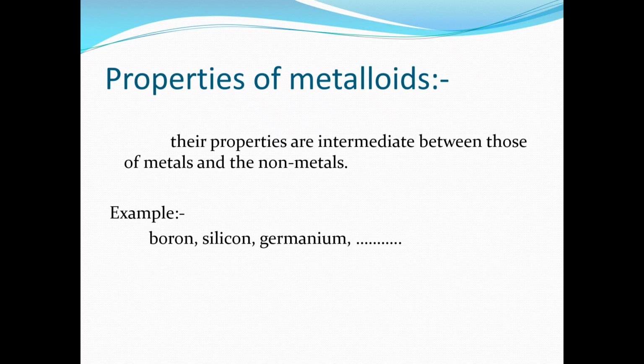The same will be applicable for the properties of metalloids. They will have properties in between those of metals and non-metals. As we have learned about the properties of metals and non-metals, we can easily give the properties of metalloids. Examples of metalloids are boron, silicon, and germanium.